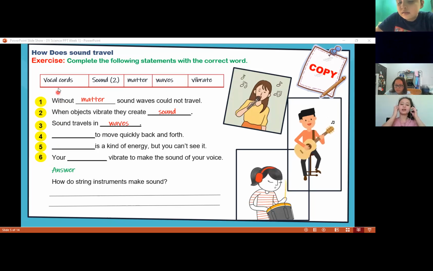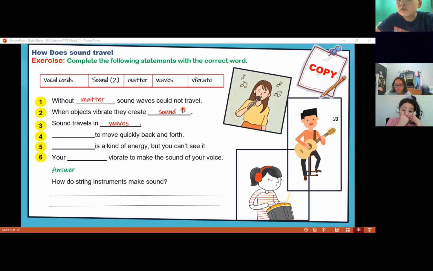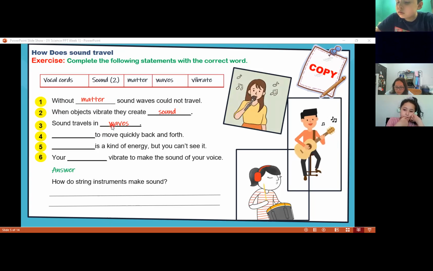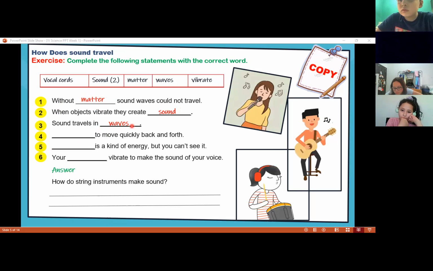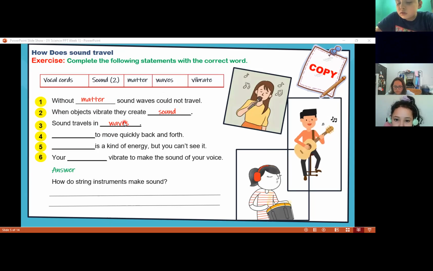You just try to write the sentences. You can use a different color to know which word we're using for each of them. So remember that sound travels in waves. We talked about that. The waves can be closer or they can be apart, it depends on how the sound is passing.